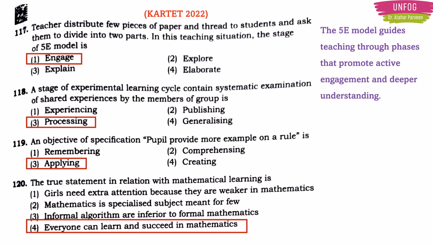Maybe some people will have to work harder and some less, but everyone can learn and succeed. This one is the question of this session. It was a very nice and important question. This is what maths pedagogy actually is. I felt very happy seeing this question in the paper, so you can expect such general questions also.